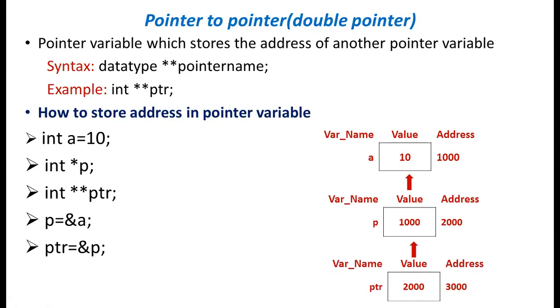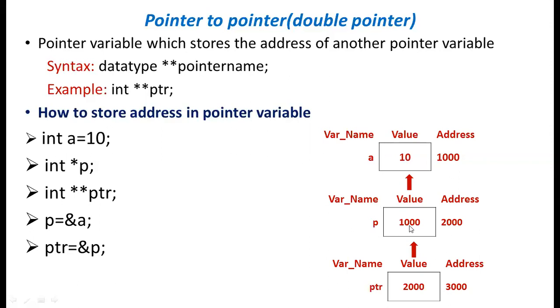See, ptr points to p and p points to a. So p points to a means p can store the address of a. ptr points to p means ptr can store the address of p. So these three variables are interrelated. The first one is a normal variable, the next one is a single pointer, the next one is a double pointer.